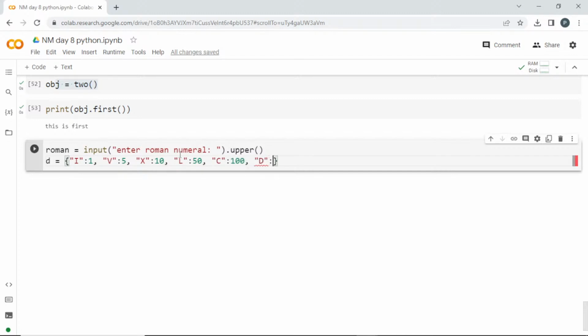Next D is 500, M is 1000. Am I correct, guys? Okay, we have created a dictionary. So the user will be entering those things, so it will be in the connected format.